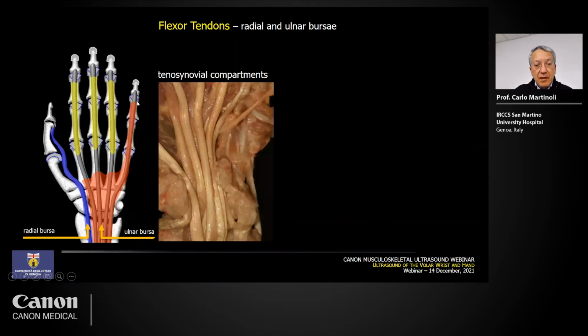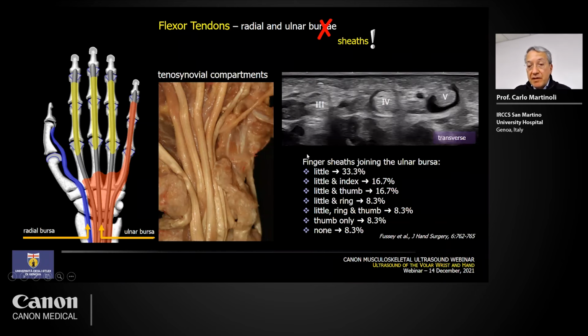Then the little finger has a different arrangement of the sheath. In many cases, its sheath at the level of the digit communicates with the proximal ulnar bursa. There is a continuity at this level. Of course, there are many variants.